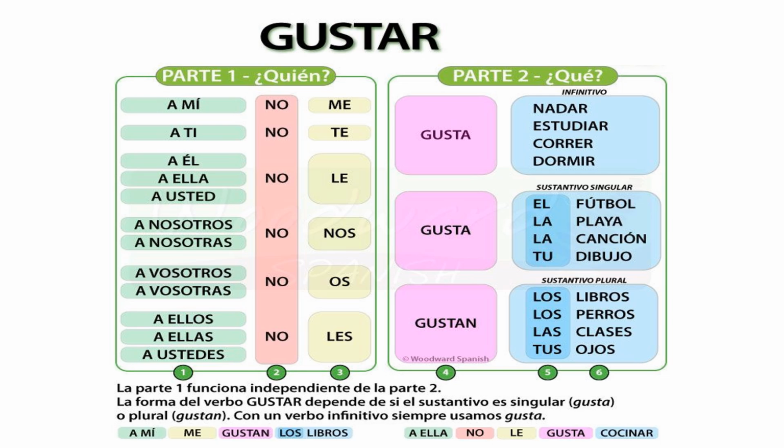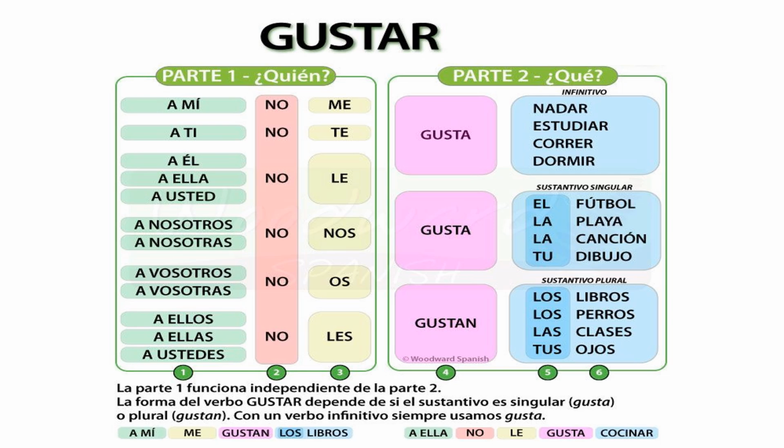Okay. You will notice if you look at the second column, the verb gustar just has two conjugations, gusta and gustan. Okay, we will look at that in a minute. First, let's make sentences and translate them. So you may want to write these sentences which we are saying. A mí me gusta nadar. Notice that this me, these reflexive pronouns, these pronouns are very important that you put with gustar. So you have to say a mí me gusta nadar.